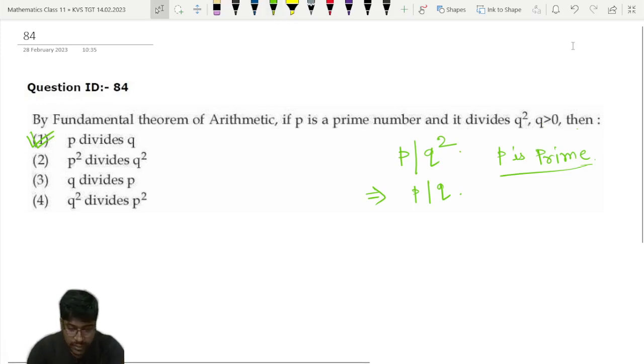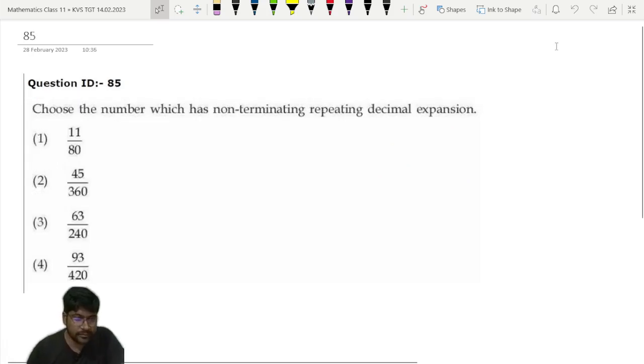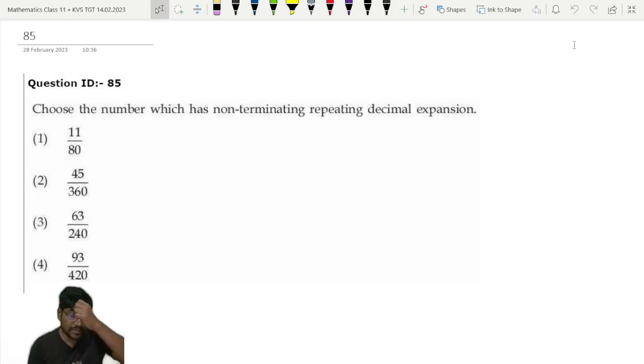So let's move to the next question, question number 85. Choose the number which has non-terminating repeating decimal expansion. Okay, non-terminating repeating decimal expansion. Now how to decide whether a fraction will be a terminating decimal or not, that we know. What is the process for that? First we have to reduce the fraction.